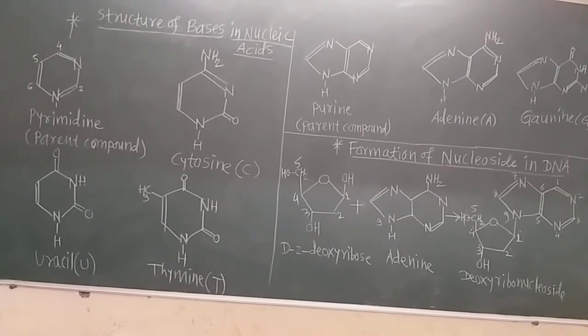With pyrimidine bases, the nitrogen atom at the 1 position bonds with the first carbon atom of the sugar, while in purines the nitrogen atom at the 9th position bonds to the first carbon atom of the sugar. Remember that. When we form the nucleoside of the RNA, the number 1 nitrogen of the pyrimidine ring attaches to the 1 dash carbon of the sugar.